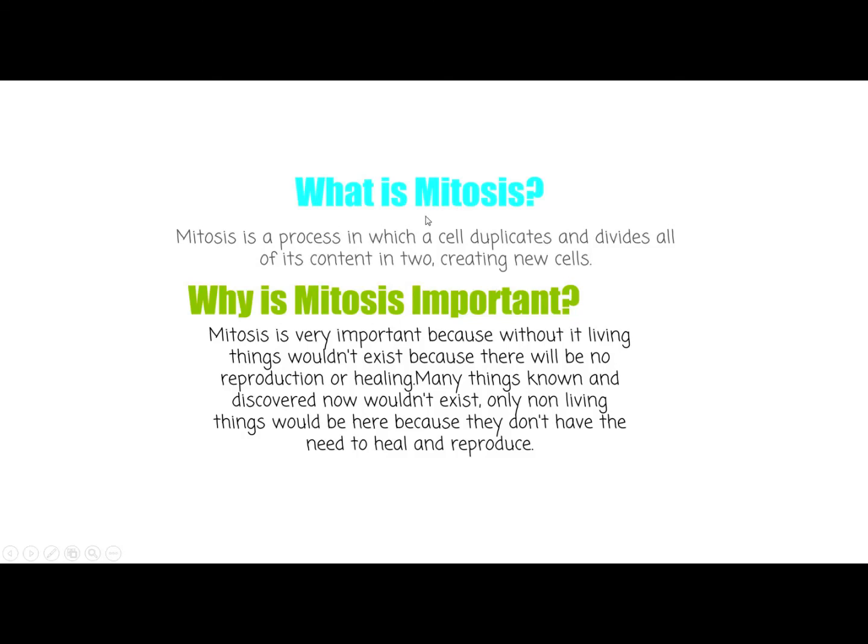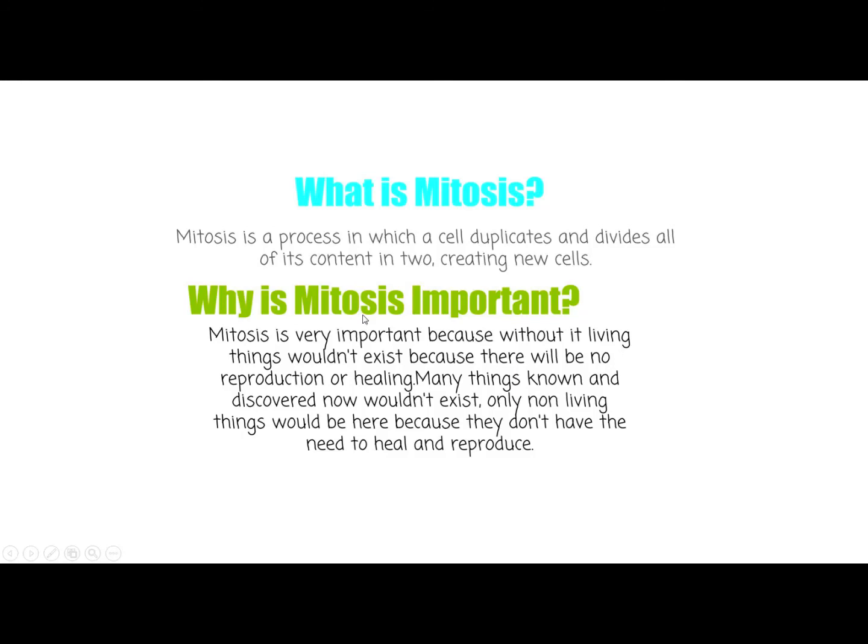This means in mitotic division, the cell divides in 2 and forms 2 daughter cells, or you can say 2 new cells. Again I will repeat, mitosis is the process in which a cell duplicates and divides all of its content in 2, creating new cells.